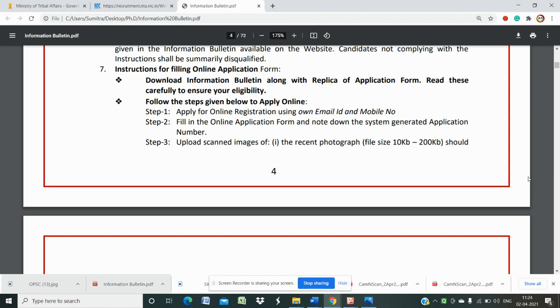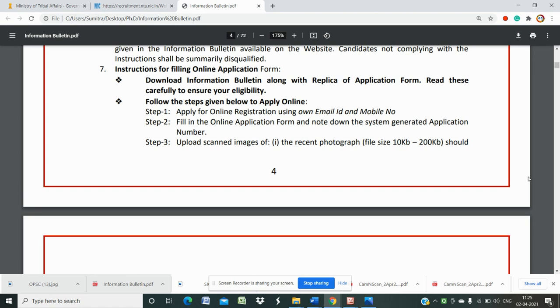For the registration, upload a scanned image of a recent photograph. You have to remember that first you need to keep all the documents in the said format, as they are asking for JPG or PDF. Some documents like your signature, photograph, and left hand thumb impression will be in JPG format, from 10 kb to 200 kb.